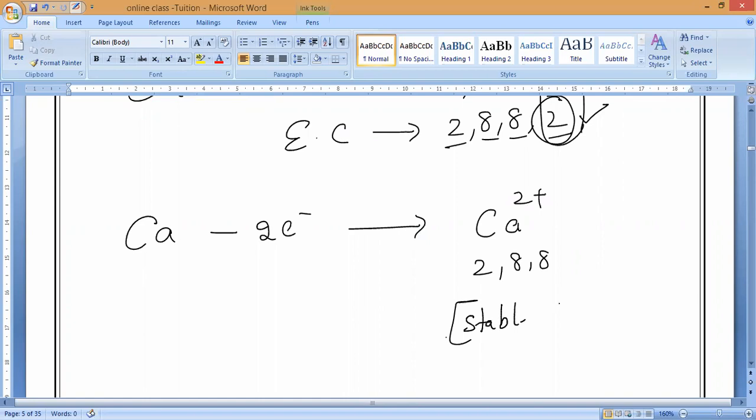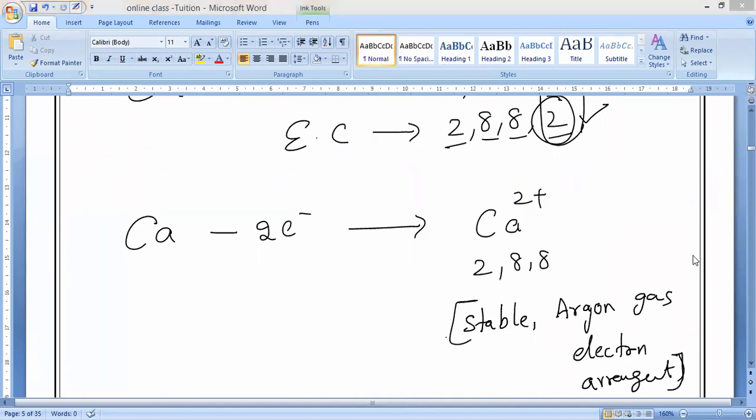Argon gas electron arrangement. This is only MCQs. Electron arrangement. A thousand times you can ask your friends also. Nobody will say. Even you people also, most of you will forget after 1 or 2 days. That should not happen if you want to proceed further. That is what I always suggest.